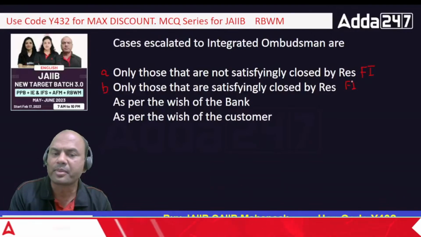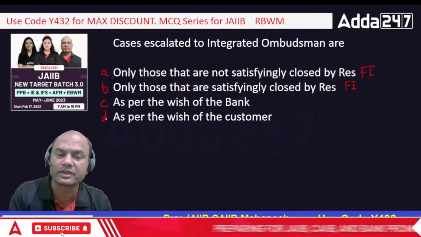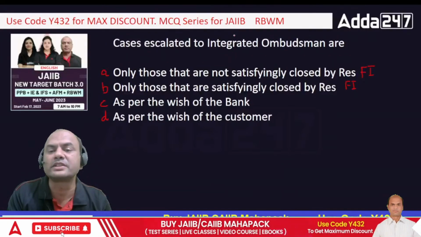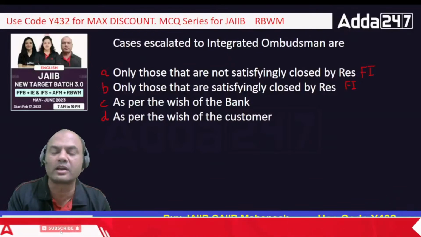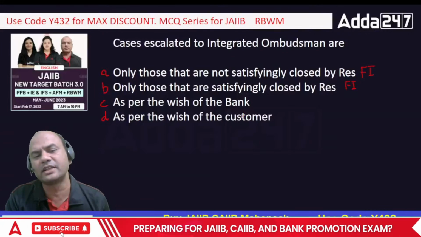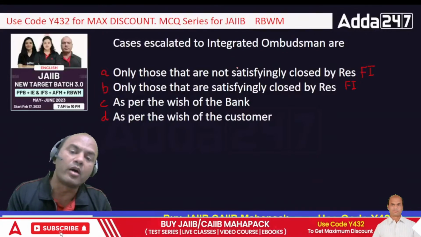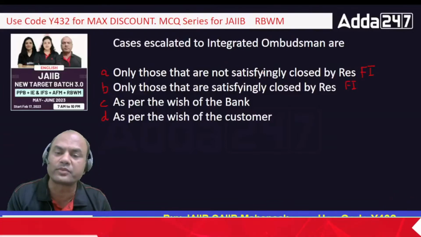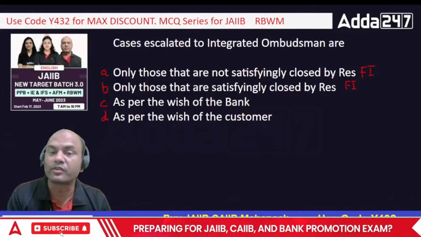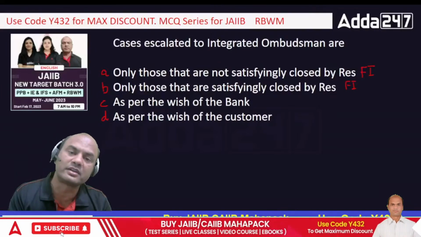C, as per the wish of the bank. D, as per the wish of the customer. So which cases will be escalated to the integrated ombudsman? Any case? Suppose tomorrow I want to, can I escalate any case to them? If the bank wants tomorrow, can they escalate anything? Or if any case is not satisfactorily solved, will that case be escalated, or one that is satisfactorily solved?